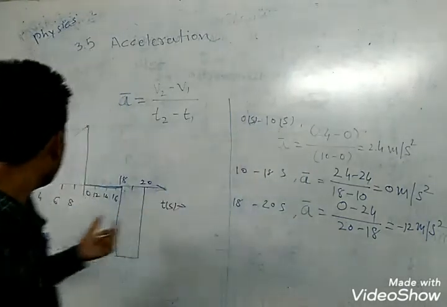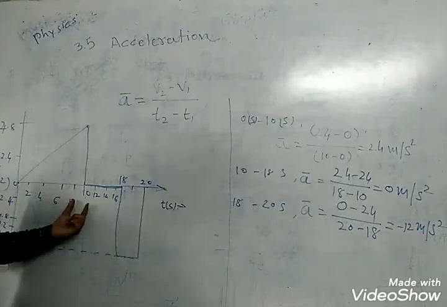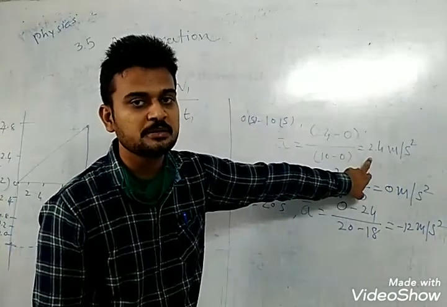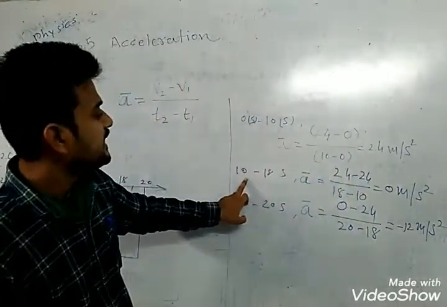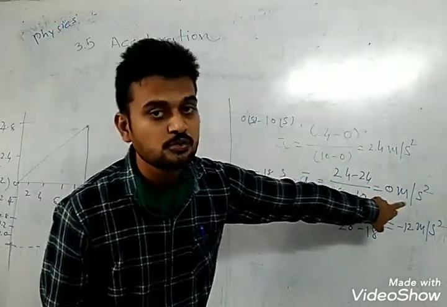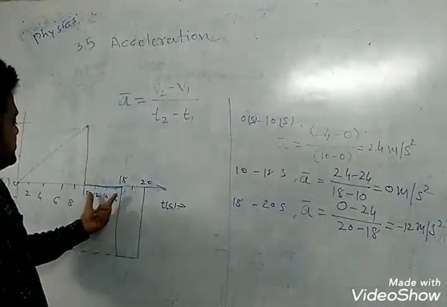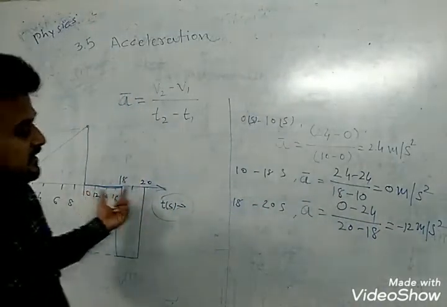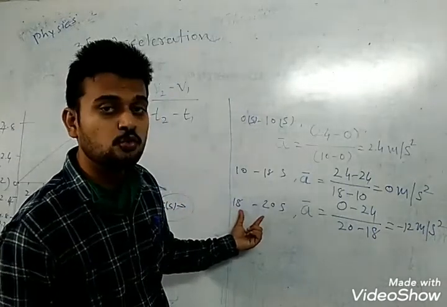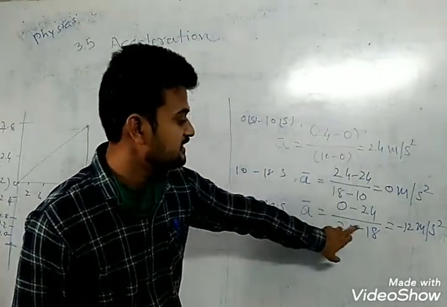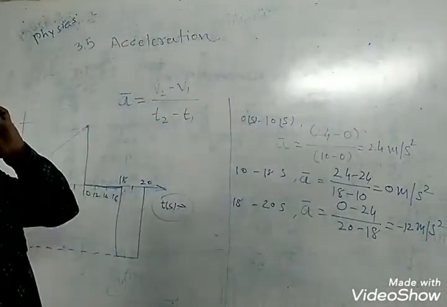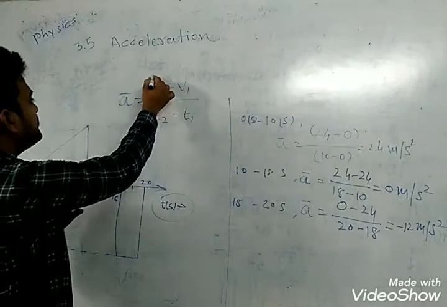So in the first case, 0 to 10 second, the average acceleration is 2.4 meter per second square. From 10 to 18 second, A bar is equal to 0. And 18 to 20 second, A bar is equal to minus 12 meter per second square.